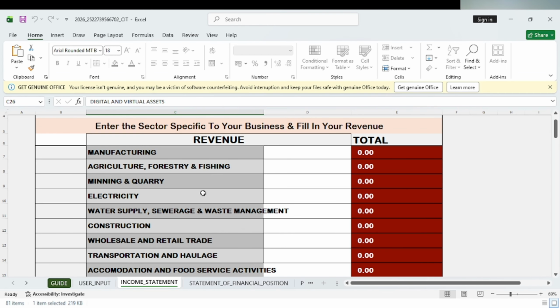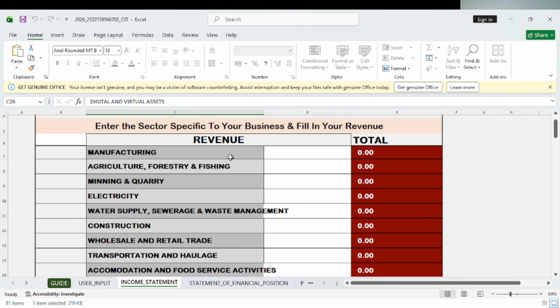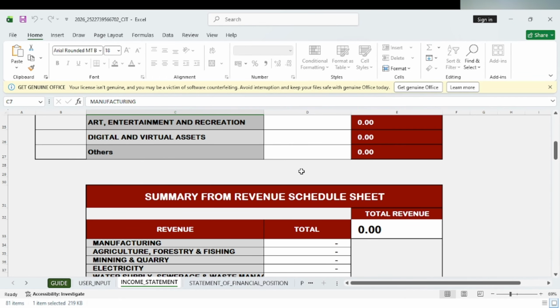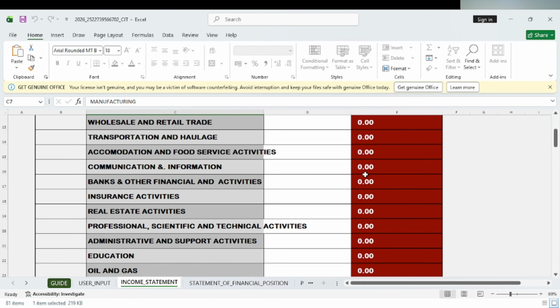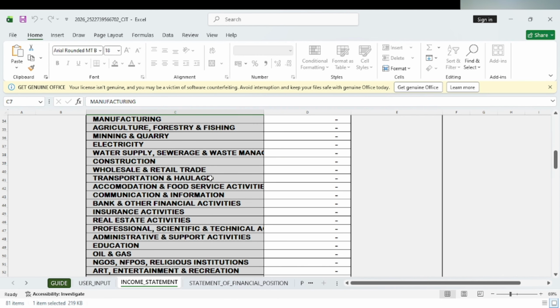You need to have a proper income statement. And what does the income statement contain? It contains the revenue schedule, the revenue that you have made for that particular year, revenue total, everything that came in, right? Now, depending on the industry you fall into, if you are in manufacturing, you put it there. Agriculture, you can see the different industries that are available. All the revenue that you have accumulated for the year will show up here, right?